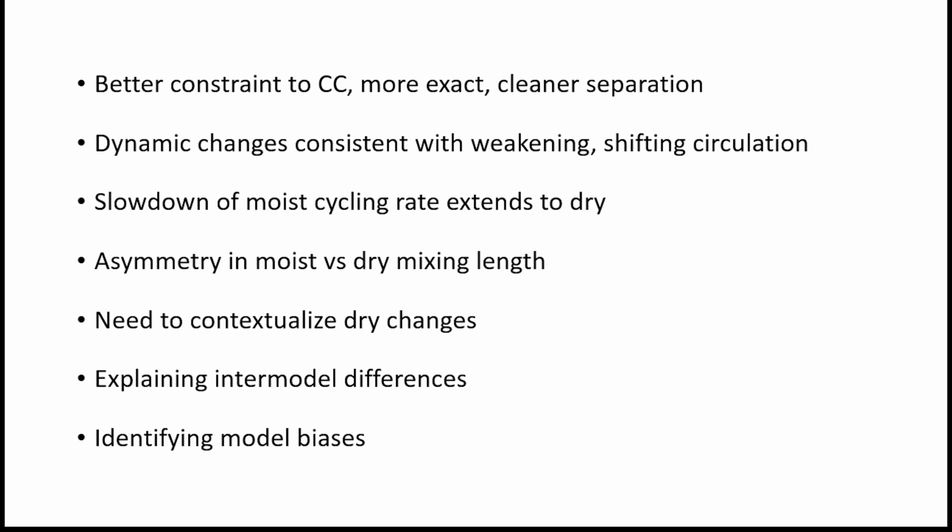Notably, the hydrologic cycling rate slows down on both moist and dry ends of the hydrologic cycle. The moist mixing length generally contracts in the mid-latitudes, while the dry mixing length expands, highlighting the asymmetric impacts of subtropical expansion. Further work is needed to contextualize the dry LHC changes seen here, as changes in dryness are not usually examined on 6-hourly timescales. Since the LHC framework shows promise in identifying how the circulation impacts the hydrologic cycle, we hope future work will focus on using observational data to identify model biases and using CMIP6 data to explain intermodal differences.